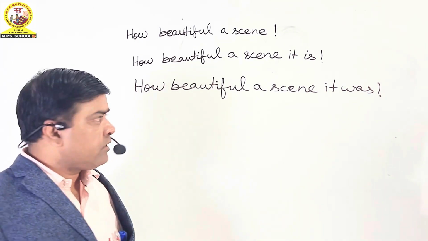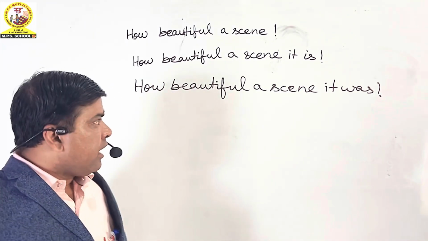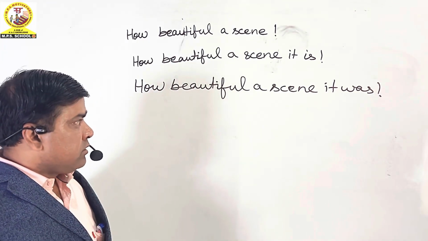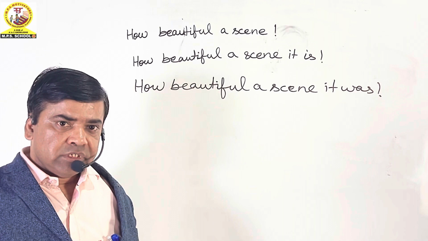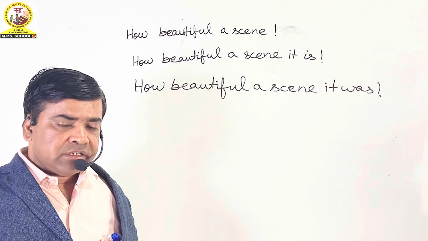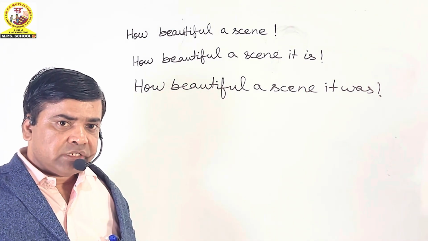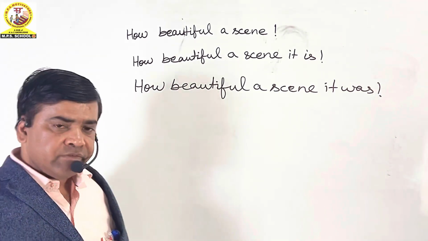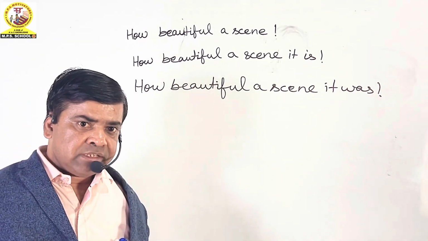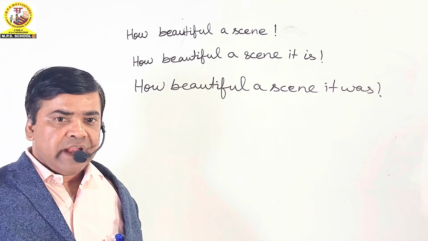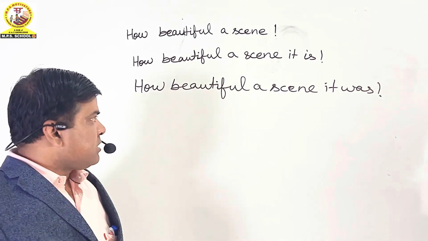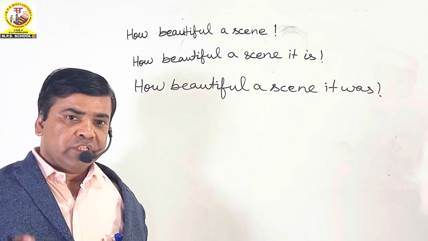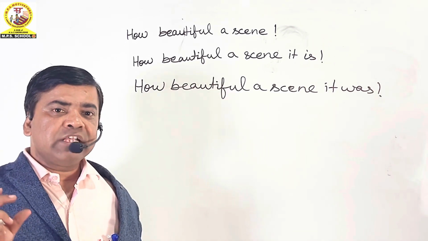It is clear with the verb "is", and with "it was", we can say that the real subject in this sentence is "it", and the verb is "was", which is just showing that the scene was observed in the past time and the scene was beautiful.